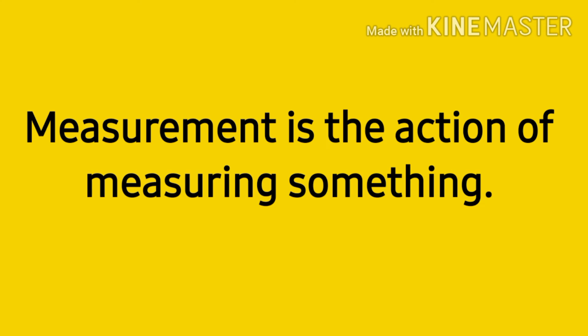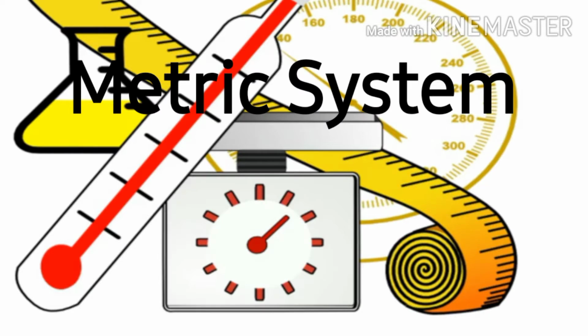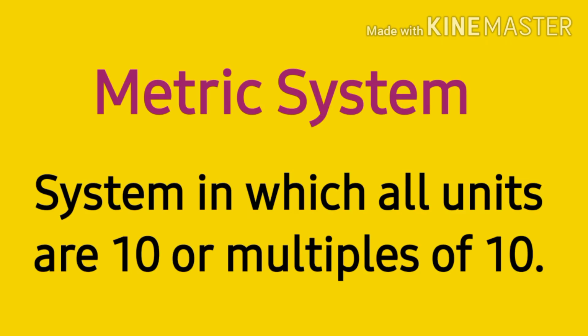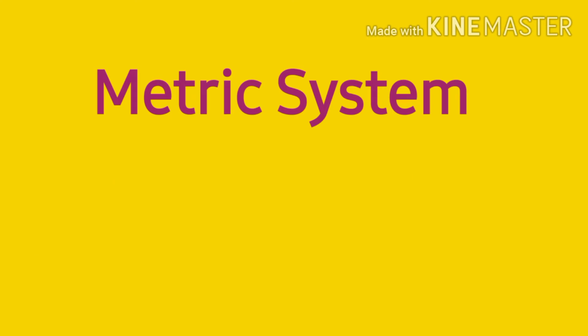Measurement is the action of measuring something. This measurement can be done with the help of the metric system. The metric system is a system of weights and measures in which all units are 10 or multiples of 10. The metric system of measurement was developed by French scientists during the French Revolution. This system was first adopted in France. Today, this system is used all over the world except in USA and Myanmar.